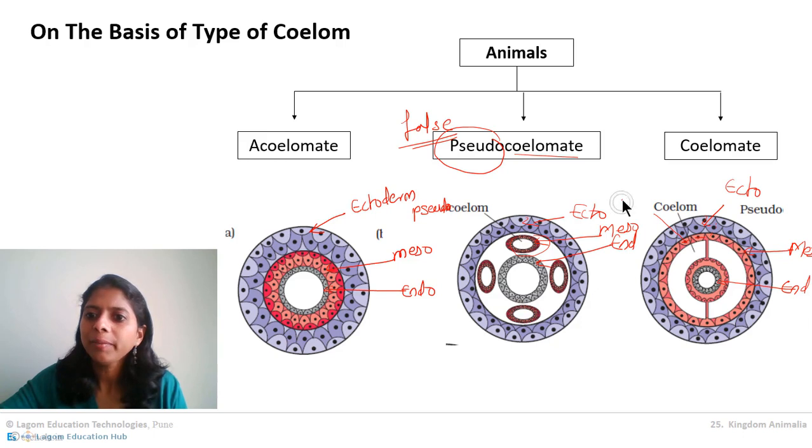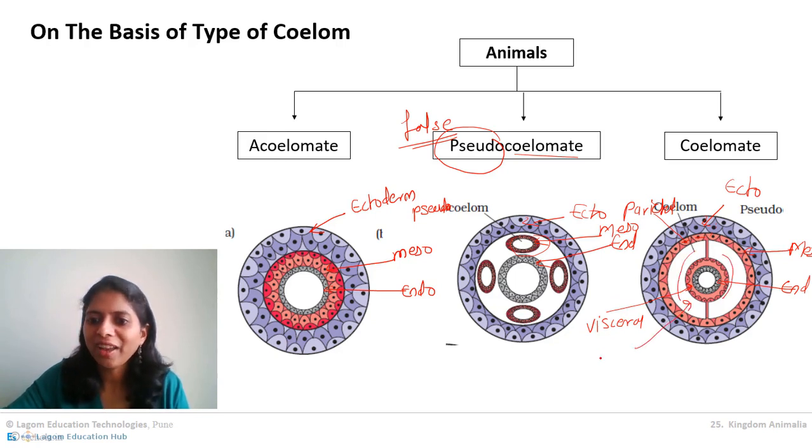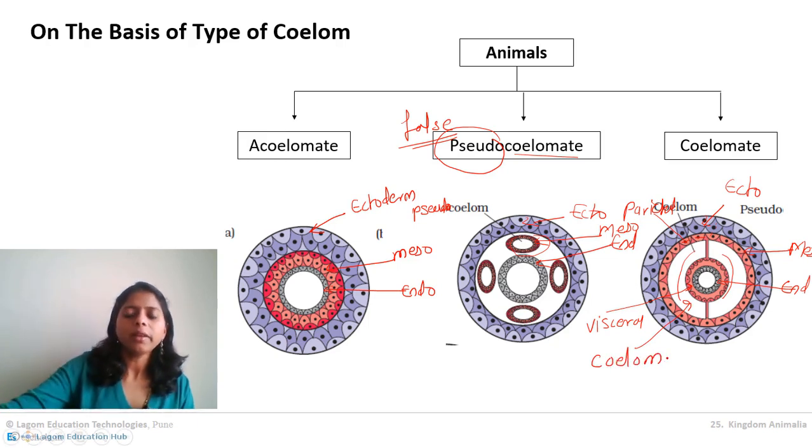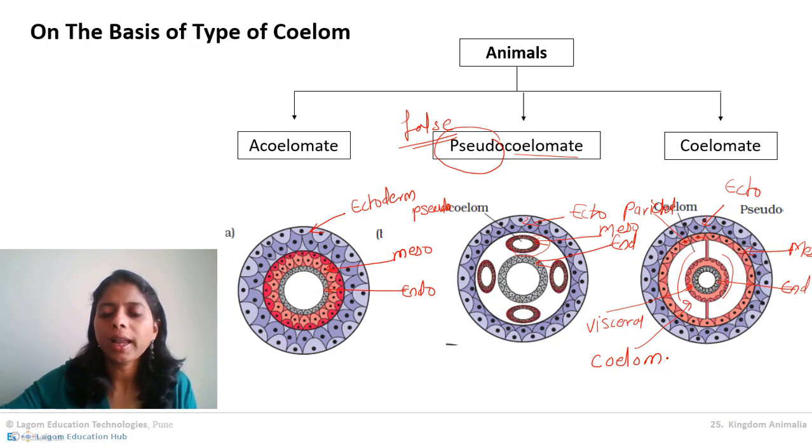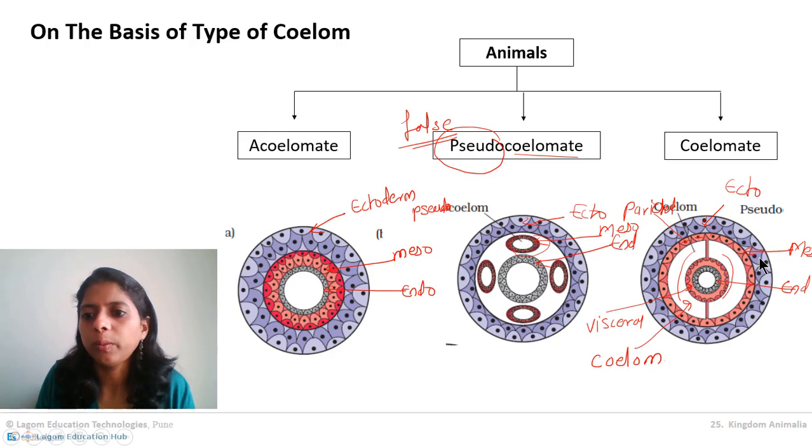Yes, it will be the parietal layer. And the one near the endoderm will be the visceral layer. In between the parietal and visceral layer of mesoderm, you can see the cavity, which is our body cavity, called coelom. When we consider these true coelomate animals, coelom is really true, properly developed coelom.